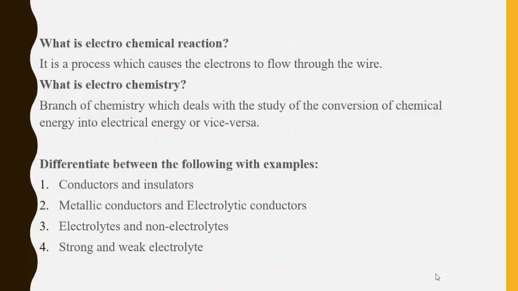So basically, when we start electrochemistry, the question comes: what is electrochemical reaction? Then what is electrochemistry? So these are the basic questions that arise when we start this chapter. So electrochemical reaction, it is a process which causes the electrons to flow through the wire. Basically, we are using the term electrochemical reaction, so it is very clear that they are the electrons which are flowing through the wire.